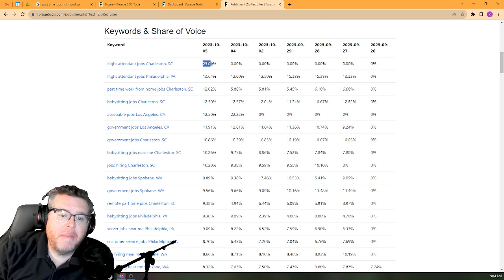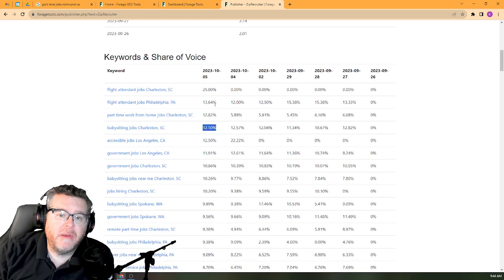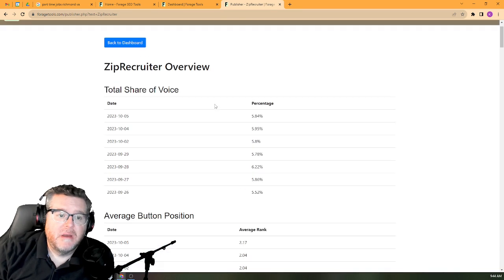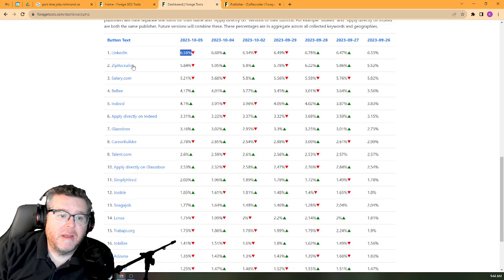Sometimes there may be a small number of buttons or a small number of jobs. That's fair. The point is that at the individual keyword level, these numbers are much, much higher, and that's where we all feel the pain, as in, hey, this site is dominant, or why isn't my site as dominant, or it feels like Zip or Indeed are just crushing it. If we look at LinkedIn here, we can bring them up. It might take a minute to come up. This site should get faster in the future, I would hope.